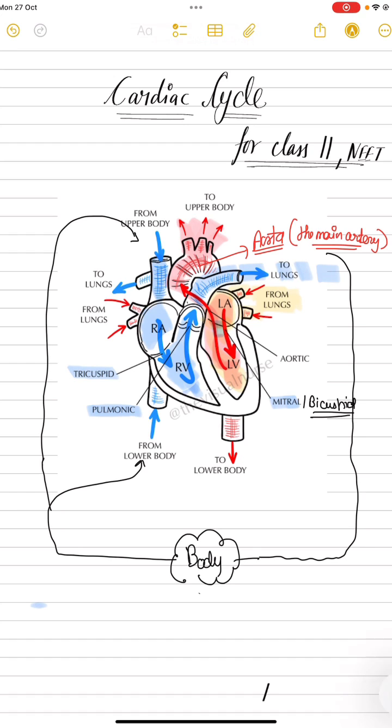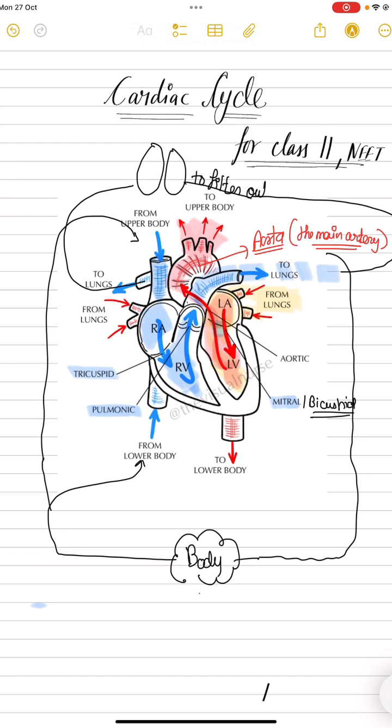So from the right ventricle it is going to the lungs, and I will be drawing the lungs. And why is it going to the lungs? To filter out the CO2 and to get oxygenated blood. The blood is traveling like this in the heart.